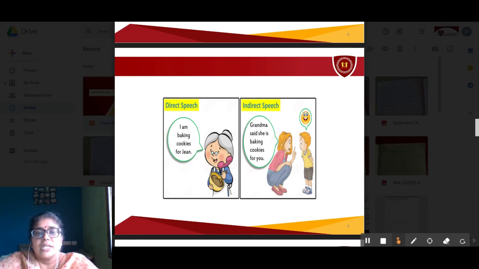Grandma said she is baking cookies for you. In the first picture, Jean is this little boy. The words said by the grandmother directly are called direct speech. The words of the grandmother repeated by someone else are in indirect speech form.